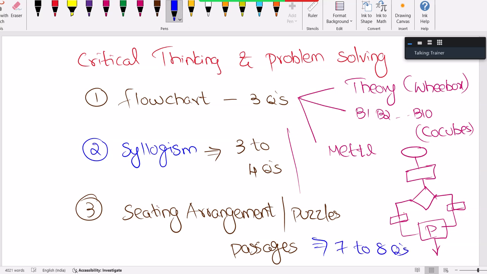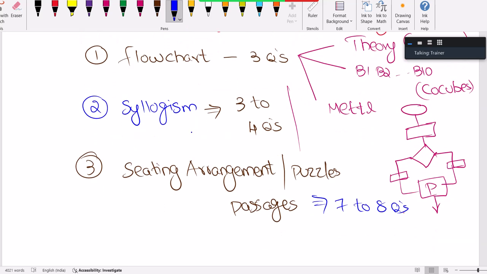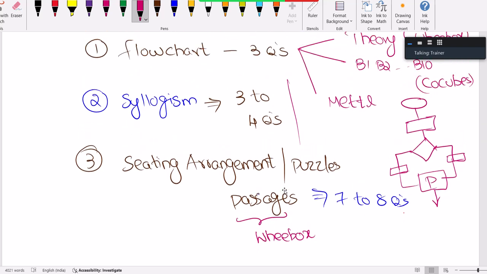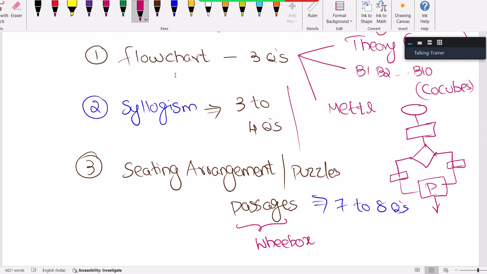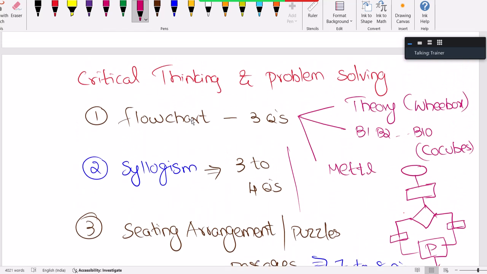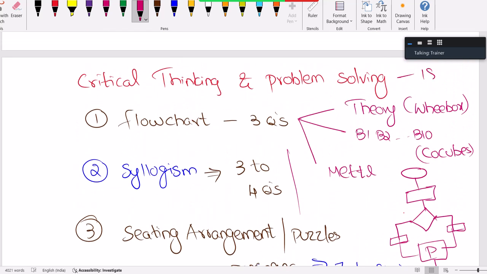Passages they are giving in Wheebox. Passages are not required for the remaining platforms, but in Wheebox they are giving passages. It's almost like reading comprehension, which you do in the verbal section of the English paper. It's almost similar to that. The remaining platforms give seating arrangements or puzzles. Seven to eight questions, big weightage. 3 questions from flowchart, 3 to 4 questions from syllogism. Total 18 questions from this section.